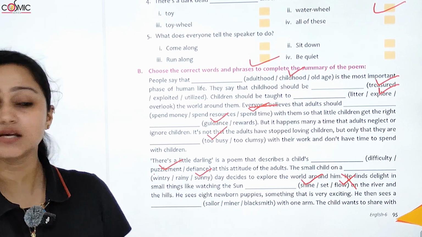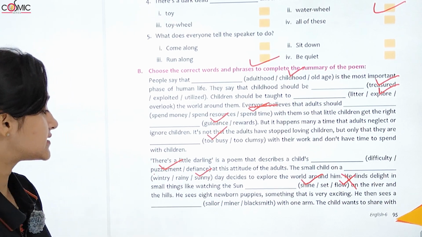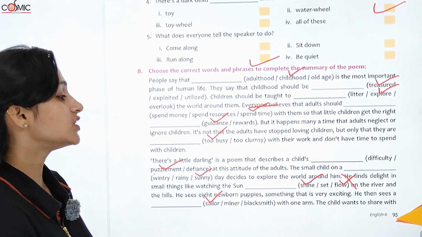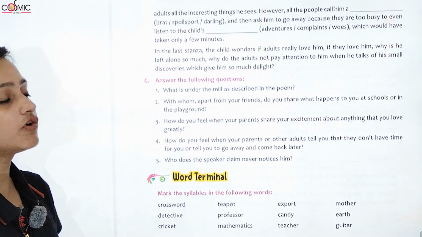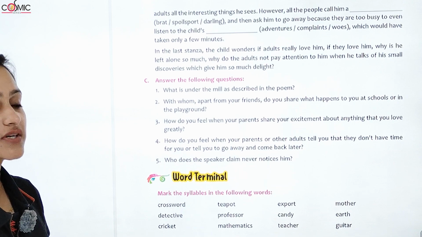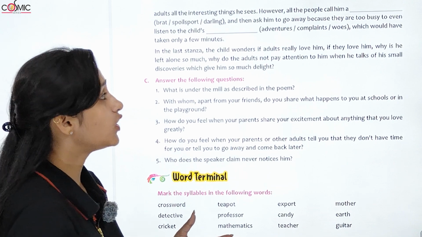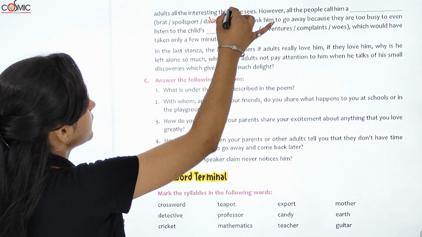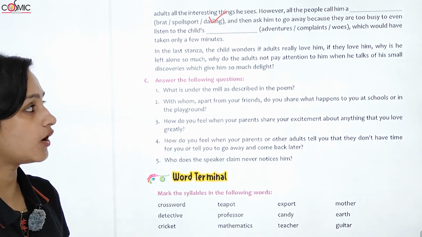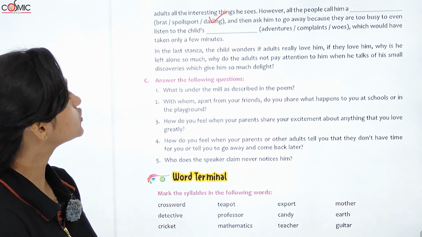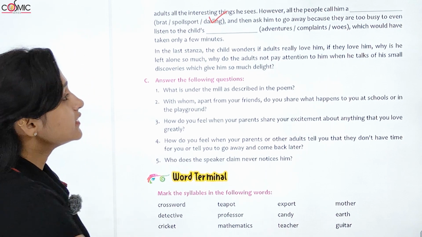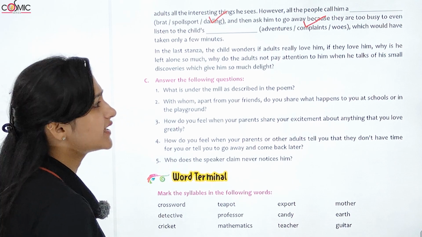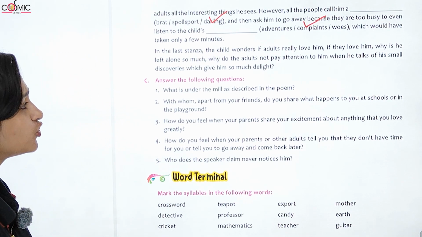And he then sees a sailor with one arm. The child wants to share with adults all the interesting things he has seen. However, all the people call him darling and then ask him to go away because they are too busy to even listen to the child's adventures, which would have taken only a few minutes.